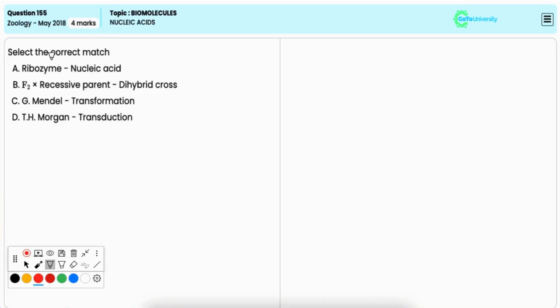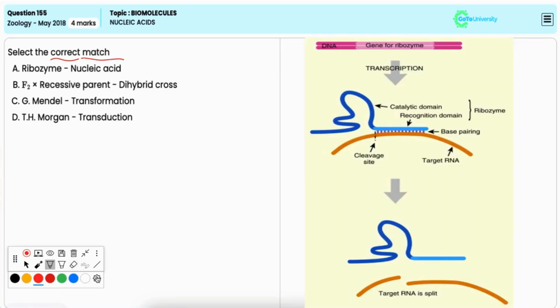In this question, you have to identify the correct match. Option A, ribozyme is to nucleic acid. Now this is the correct match because ribozymes are RNA molecules, that is a type of nucleic acid, that function as enzymes to catalyze biochemical reactions such as the cleavage and ligation of RNA. Hence, this is the correct option.